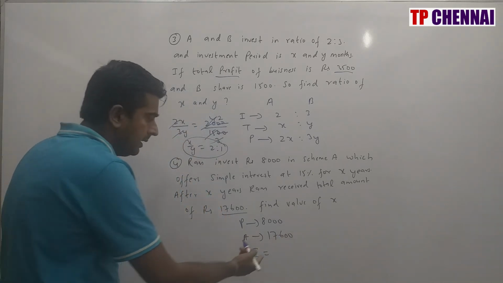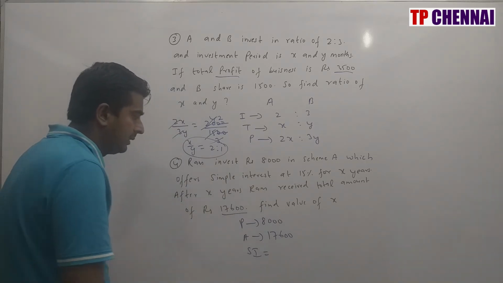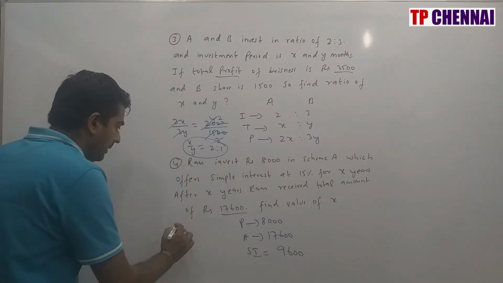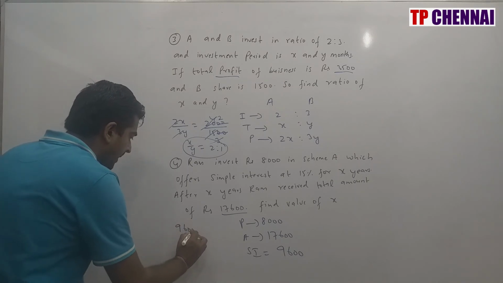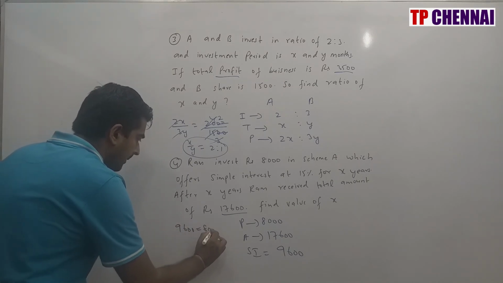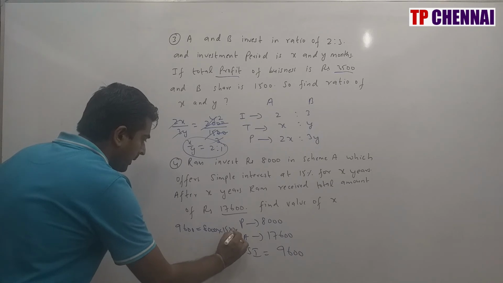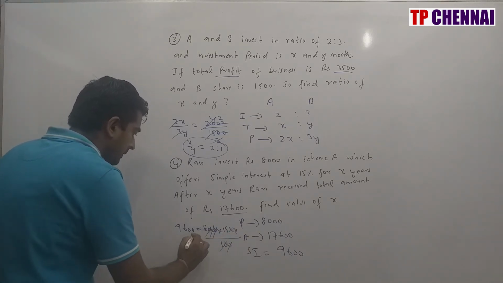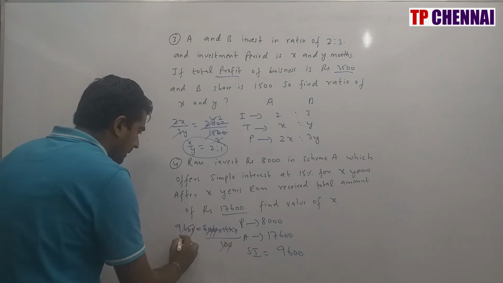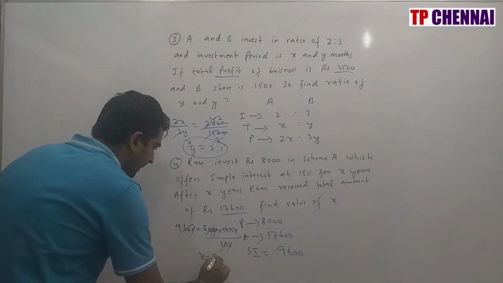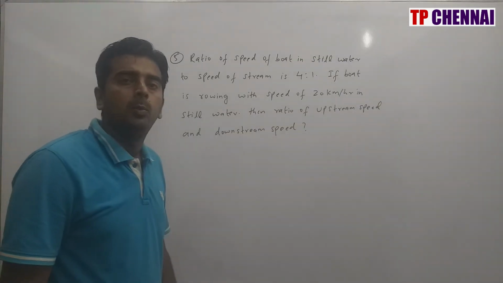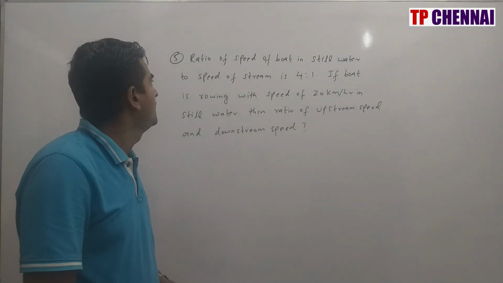Then what about simple interest? Amount minus principal: 17,600 minus 8,000 is nothing but 9,600. Then you know the formula: SI is equal to P into R, which is 15, into time divided by 100. Cancelling the zeros, we get 128 times, so X is nothing but 8. My answer is nothing but 8. So I hope you are clear with the fourth one. Now we will see the fifth one.